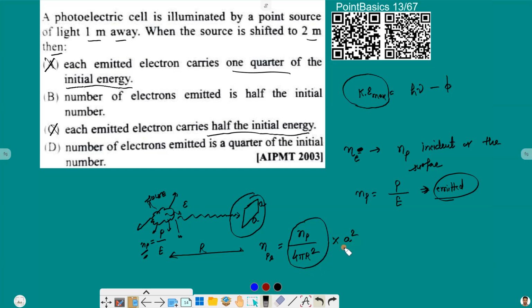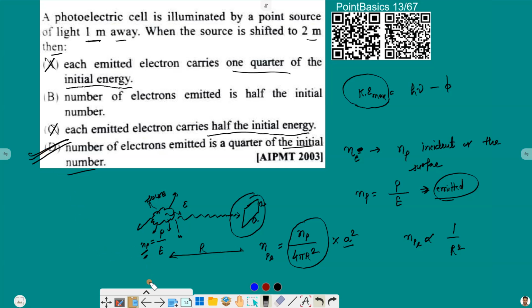Assuming the plate area does not change, and Np is not changing because it is power by energy of the photon, both constant, the number of photons reaching the plate depends upon 1 by r square, where r is the distance between the source and the plate. As the distance gets doubled from 1 to 2, the number of photons will reduce to 1 by 4, that is 1 by 2 square. So a quarter of the initial number, that is option D. So option D is the right answer.